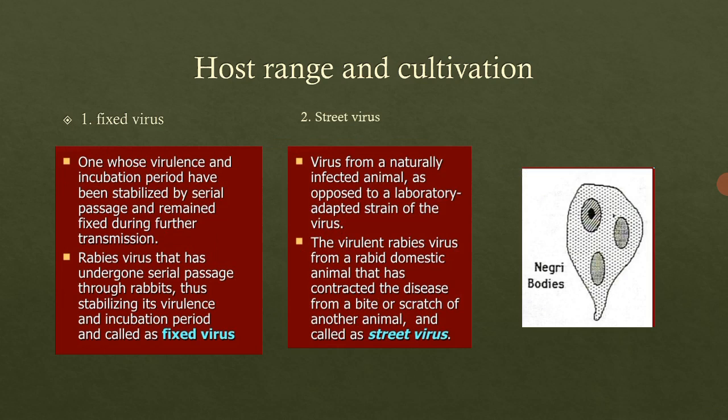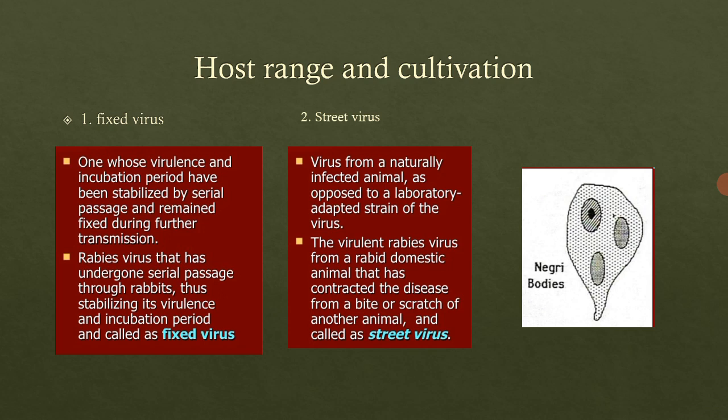This fixed virus has been obtained in the laboratories. Serial passage means subcultures, right? If we subculture a pathogen or a bacteria, then we call the method passaging.